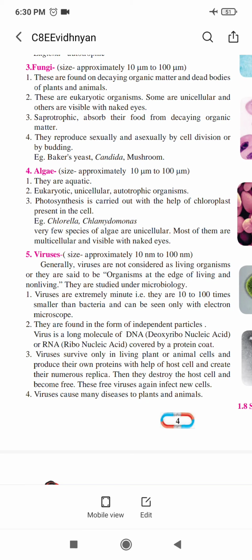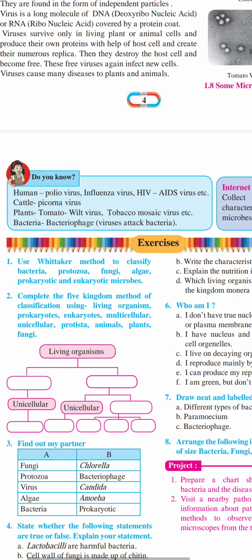Viruses cause many diseases to plants and animals. They cause diseases to plants as well as animals. In humans we get polio virus, but we get injections once we are born, at 3 months or 6 months. Then influenza virus, and the HIV AIDS virus also.